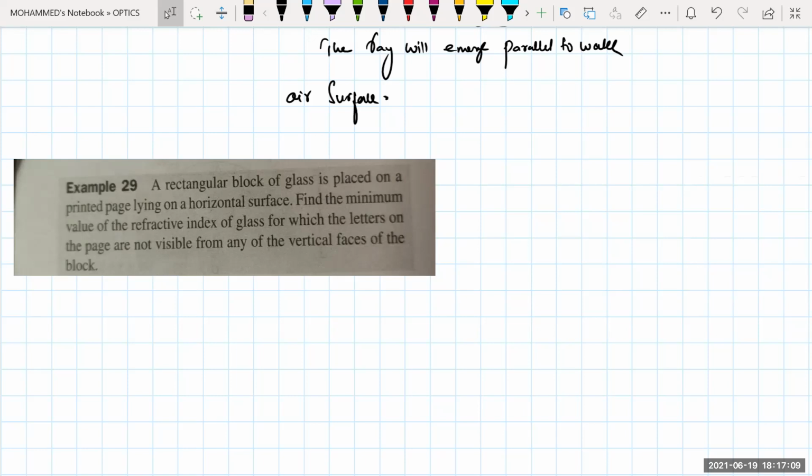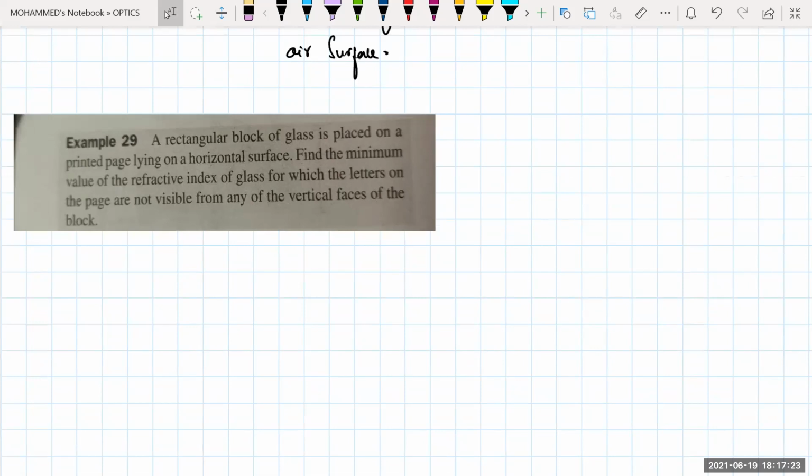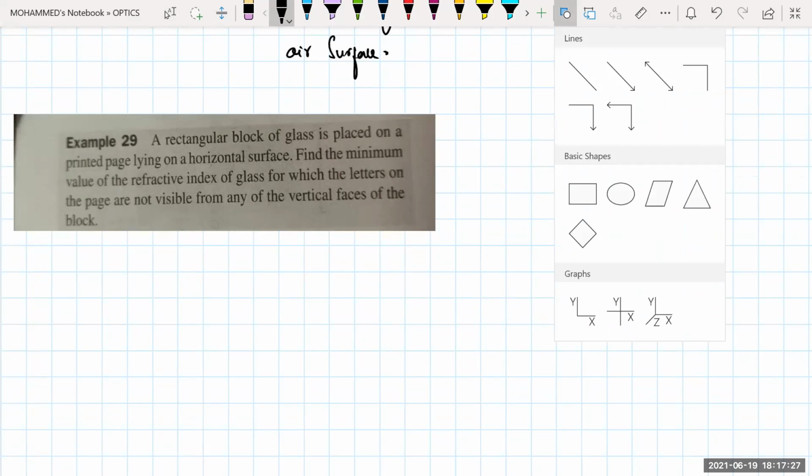Now, if the person is sitting on the other side of a table and he's trying to see through that glass slab, he can see some of the letters on the vertical faces, isn't it? Yes, sir. Now, in order not to see that, what should be the refractive index of that glass material is what it asks. Okay? So try to understand the question carefully. We got a rectangular block. So let me draw the rectangular block first.